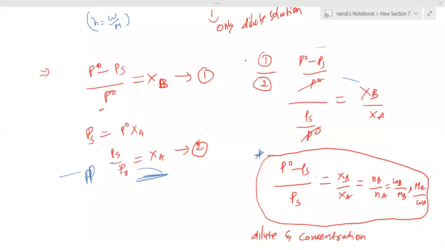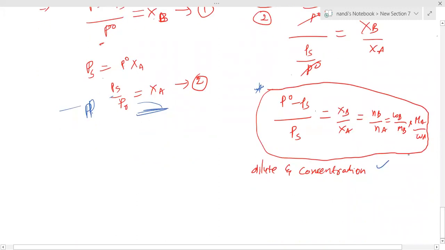In this formula, we are not neglecting any terminology. So you can use this for dilute as well as concentrated solutions perfectly. But this formula they won't give in the NCERT book. You can use it for all entrance exams perfectly, even for NCERT problem solving. If any doubt, you can ask. Now here, I think we got it. I hope I have given it for you people.